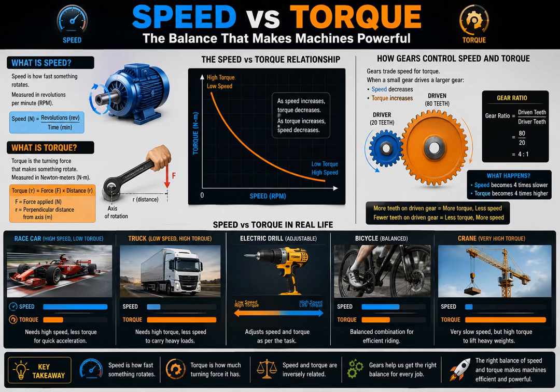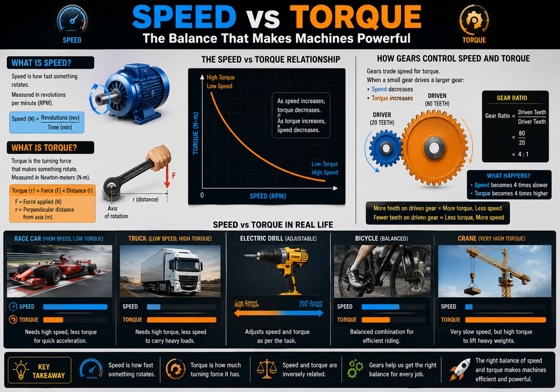Now, by just looking at the images, one can understand that there are two different machines. One machine rotates extremely fast but cannot lift heavy weight. Another machine rotates slowly but can move massive loads easily. Why does this happen? That is the difference between speed and torque.